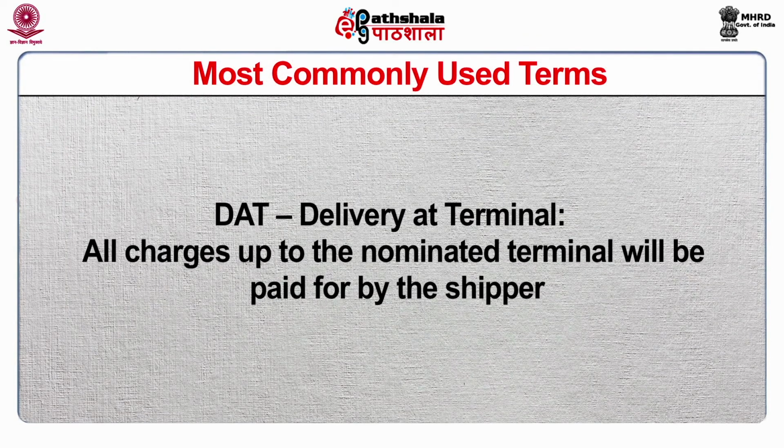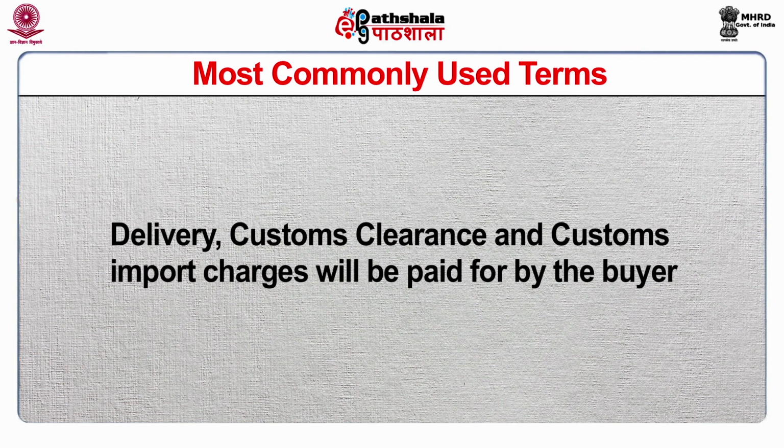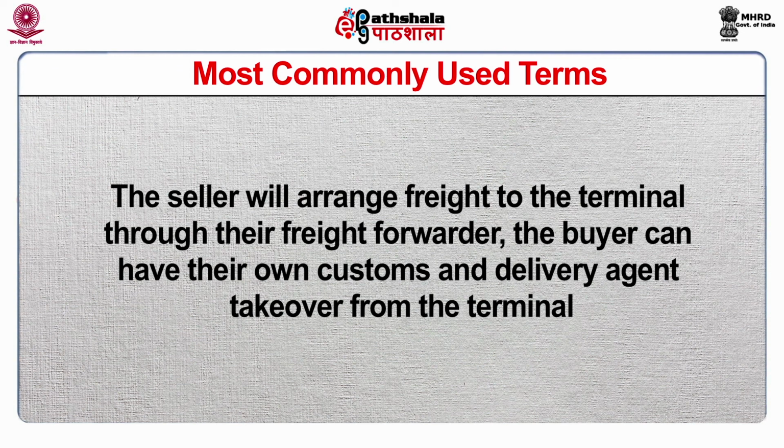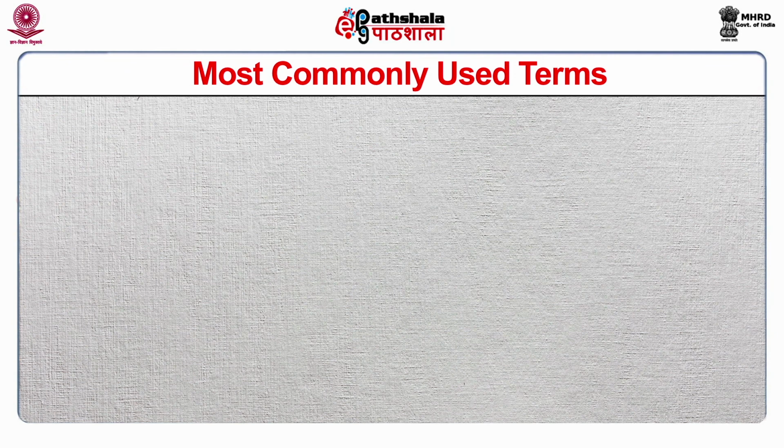DAT, that is delivery at terminal. All charges up to the nominated terminal will be paid for by the shipper. Delivery, customs clearance and customs import charges will be paid by the buyer. The seller will arrange freight to the terminal through their freight forwarder. The buyer can have their own customs and delivery agent take over from the terminal.